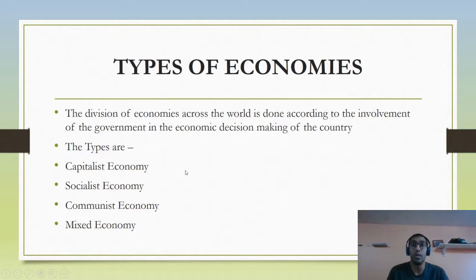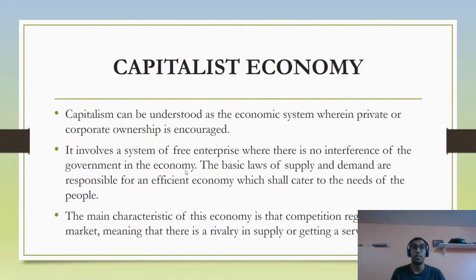There are many types of economies in the world. The four types we will study today are the capitalist economy, the socialist economy, the communist economy, and the mixed economy. A capitalist economy can be understood as an economic system wherein private or corporate ownership is encouraged. So there is no interference from the government in the economy. The only laws which work here are the basic laws of supply and demand.